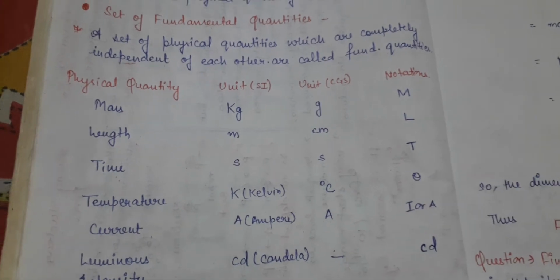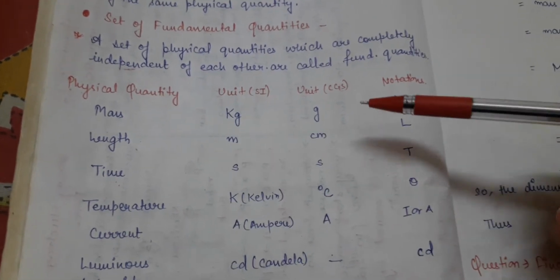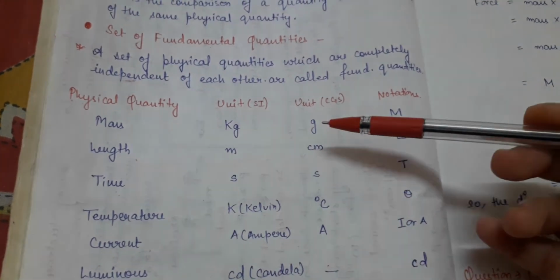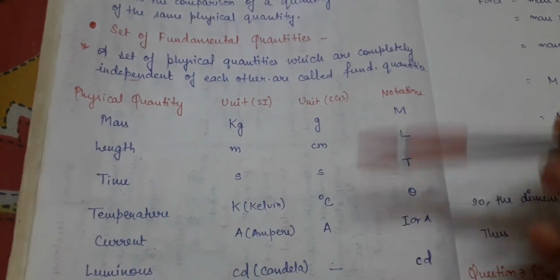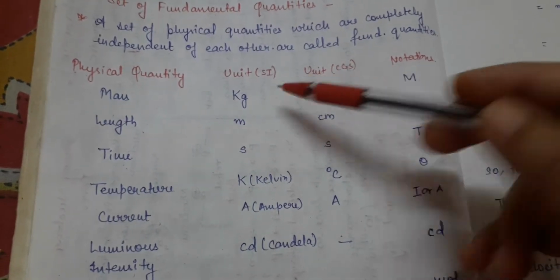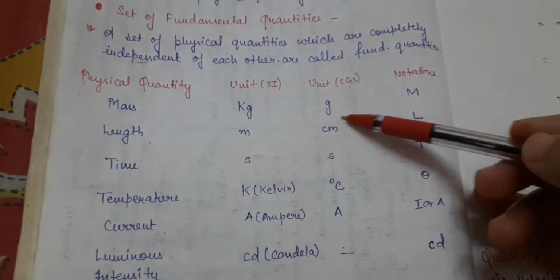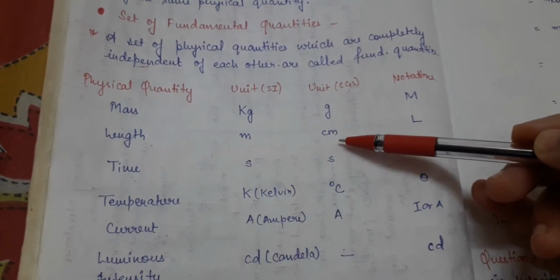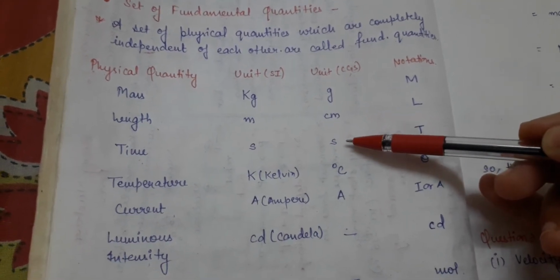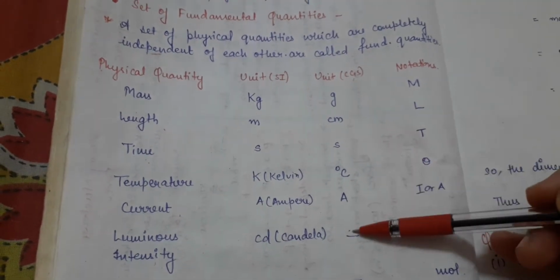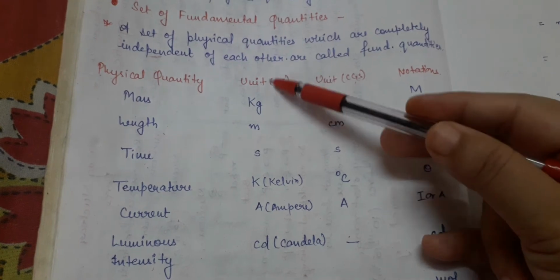There are different types of measurement systems also, like the SI system, CGS system, and FPS system. We will study them in the next lecture. For now, what is the CGS unit of mass? Gram. The CGS unit of length? Centimeter. The CGS unit of time? Seconds. These are the CGS units, and nowadays we consider the SI units.